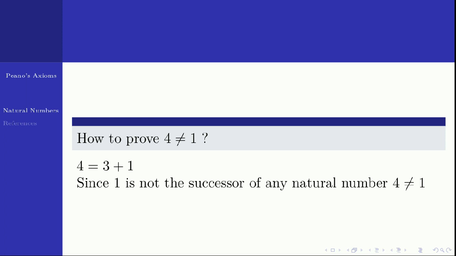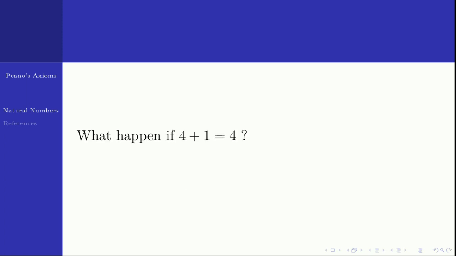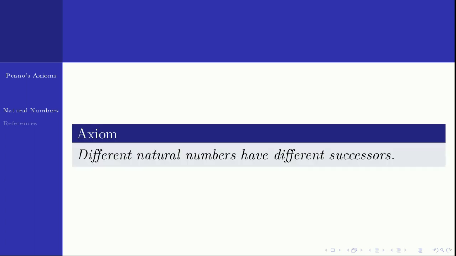But what happens if I define 4 plus 1 equal to 4 again? Then again this set 1, 2, 3, 4 satisfies all the three axioms which we have mentioned. You are not going to get the whole natural numbers. Then we require one more axiom. What is that axiom? Different natural numbers have different successors.